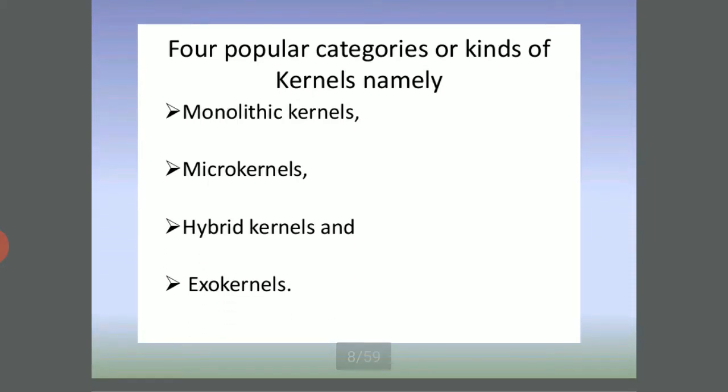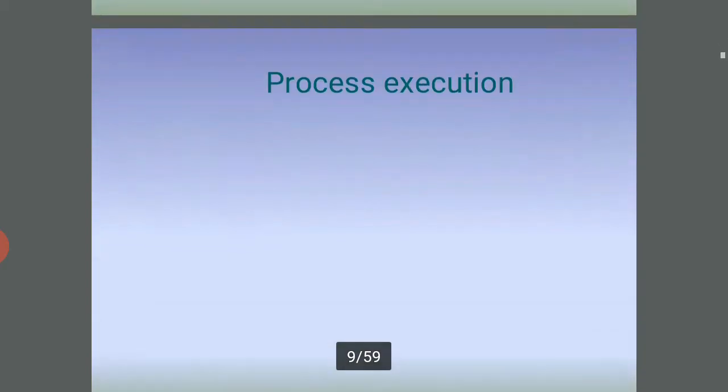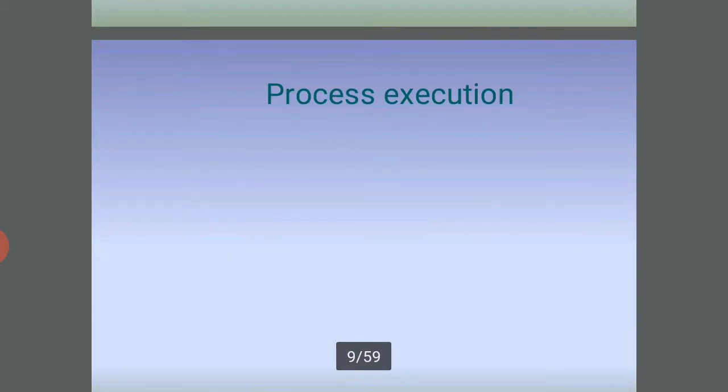Four popular categories of kernel, namely monolithic kernels, microkernels, hybrid kernels, and exokernels. These are the popular categories of kernels. Next one is process execution.